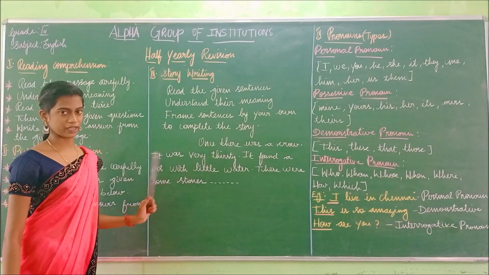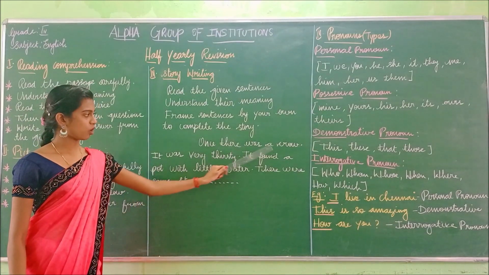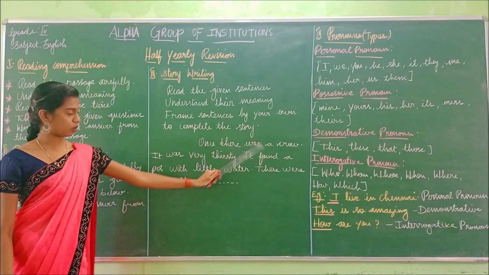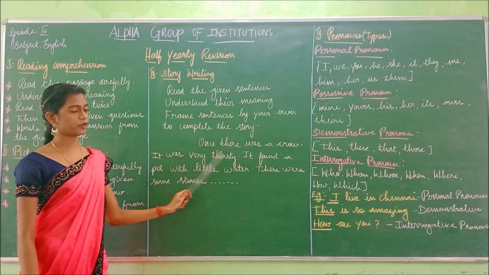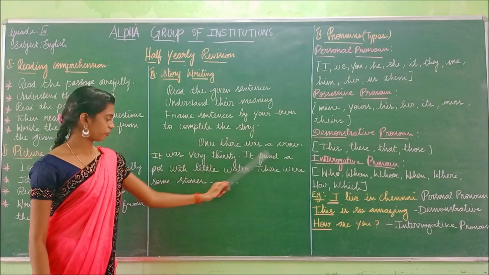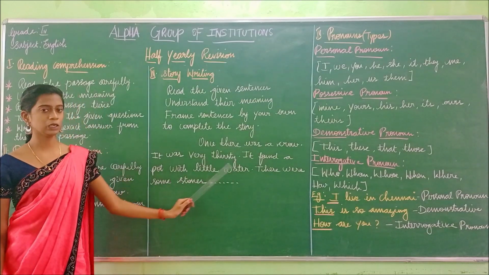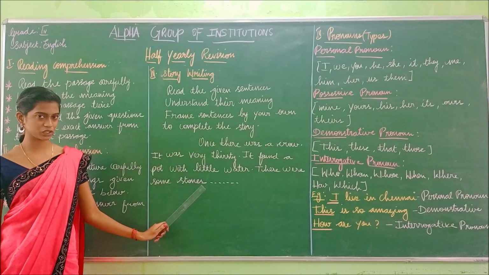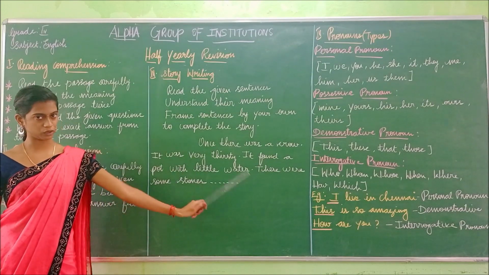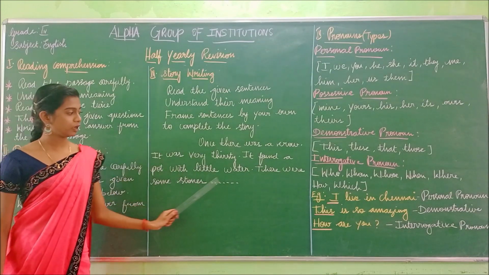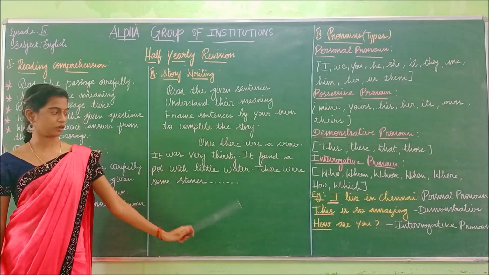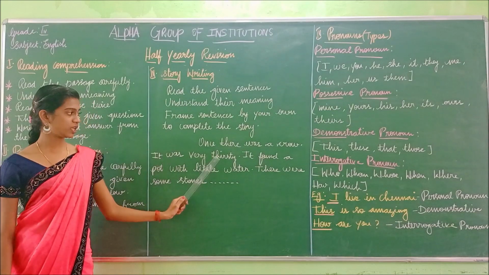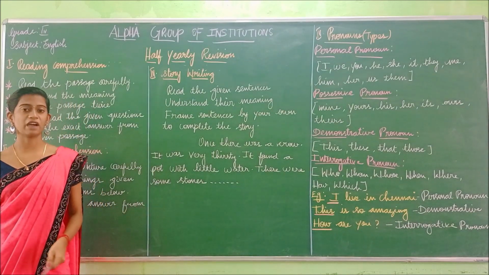I have given you one example. Once there was a crow. You already know the story. Once there was a crow. It was very thirsty. It found a pot with little water. There were some stones. So this story is incomplete. What do you have to do? You have to frame the story by your own. The first point is once there was a crow. It was very thirsty. So after reading this, you have to understand.